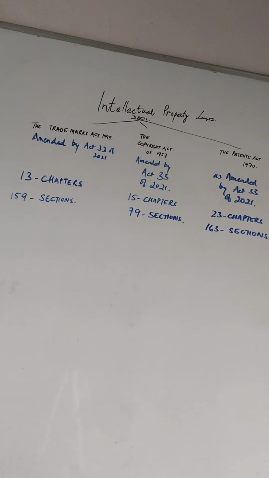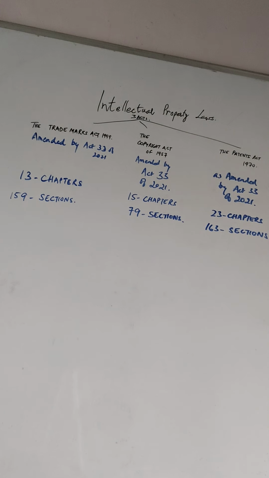Now let's just do the Patent Act of 1970. So before we go on, let me just tell you how many chapters: 23 chapters and 163 sections. The Patents Act of 1970 consolidated and amended the existing law relating to patents in India.